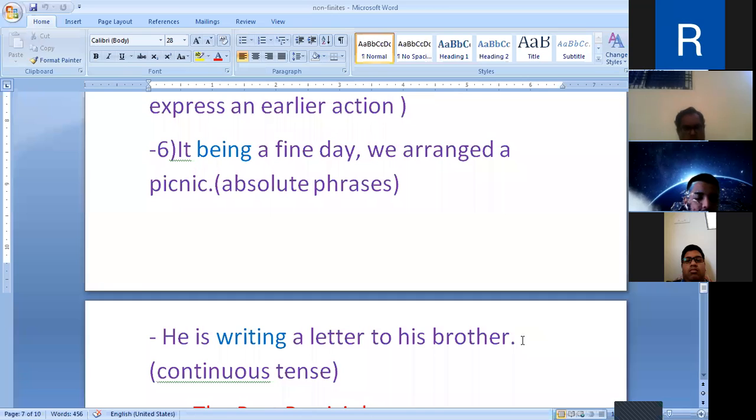Present participle is used to form the continuous tense. Continuous tense: the present continuous tense, the past continuous tense, and the future continuous tense. He is writing a letter to his brother, present continuous tense. He was writing a letter to his brother, past continuous tense. And he will be writing a letter to his brother, future continuous tense.